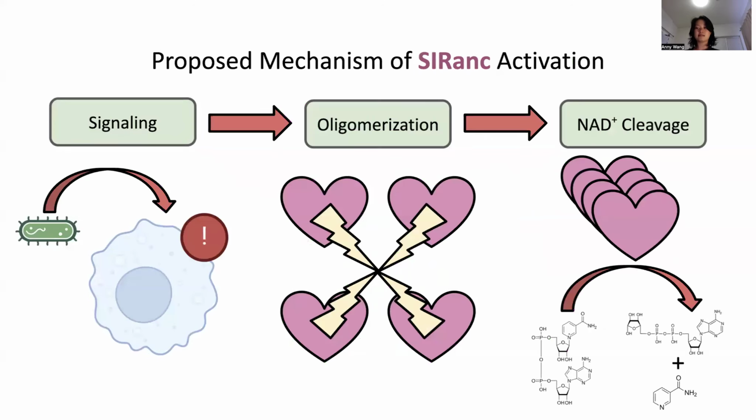The current proposed mechanism of SIRanc activation is as follows. First, upon recognition of an infection, one of the proteins that a cell may signal is SIRanc. SIRanc then likely forms these large, ordered, multi-protein structures called oligomers. Oligomers are held together by the attractive intermolecular forces between proteins. Data from our lab suggests that SIRanc is activated via oligomerization, in which SIRanc oligomers are able to cleave a molecule called NAD+ to execute an immune response.